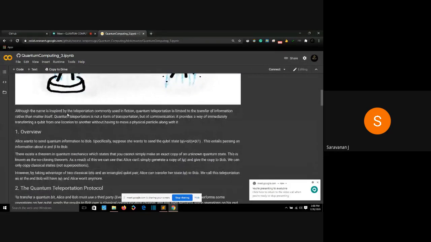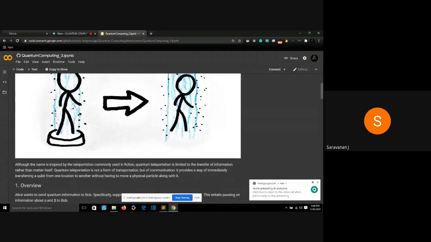Although the name is inspired by the teleportation commonly used in fiction, quantum teleportation is limited to transfer of information rather than matter itself. That's true. We are not going to transfer the whole qubit from this place to the other. We are only transferring the information inside a certain qubit to another qubit. We are transferring it, not copying it. We are completely transferring information from this qubit to another qubit. You're not transferring the whole matter, the whole qubit, into the other place. Just transferring the information which is inside the qubit.